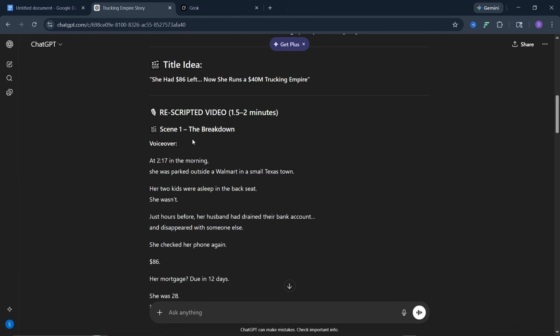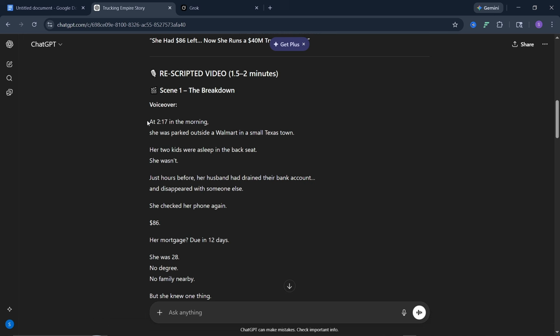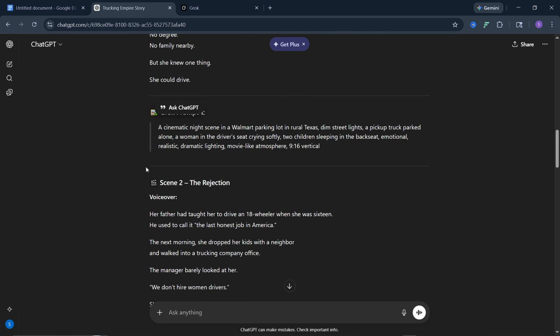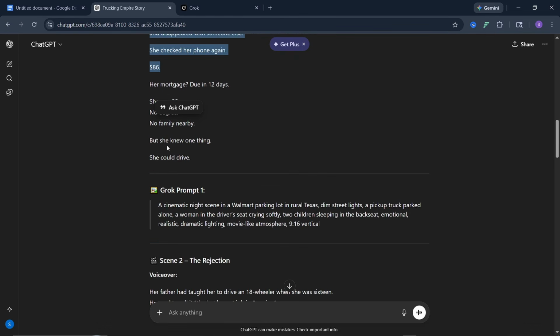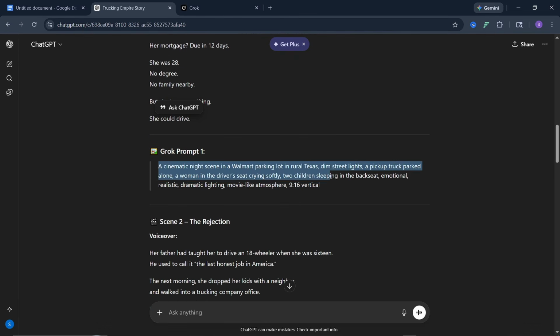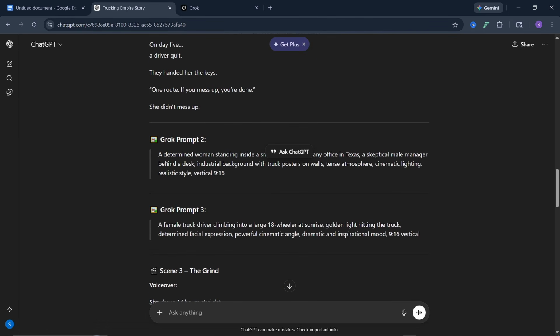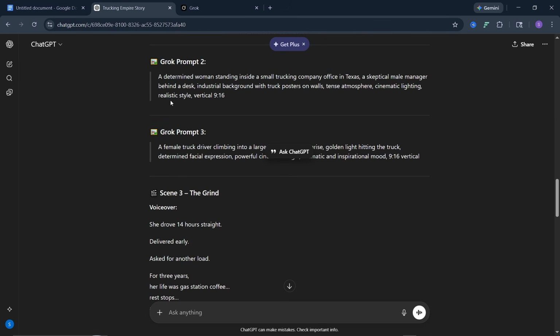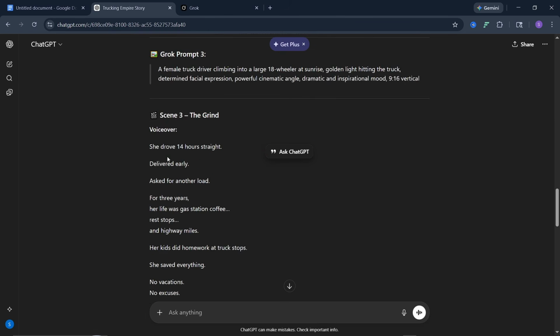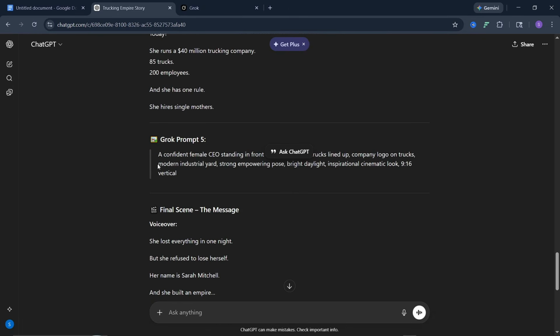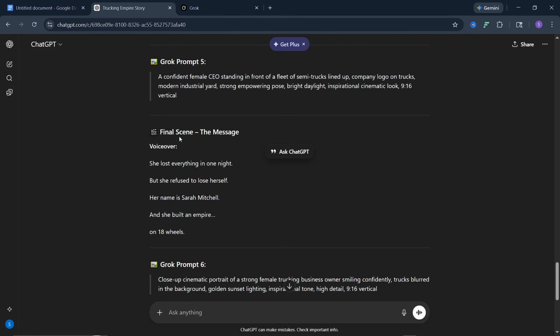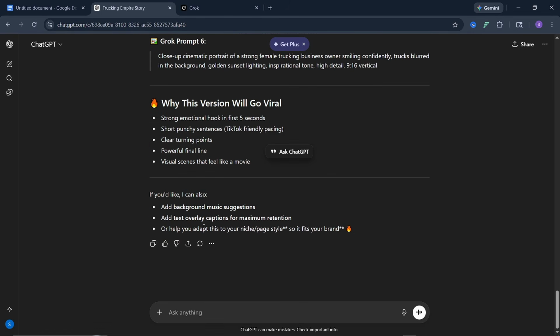So now ChatGPT is done generating the whole script for us. You can see it here. You can see voiceover is given. Once it gives the voiceover like this, it's also going to suggest image prompts. You can see for scene 1, here is the whole generation, and then here is the image prompt as well. For scene 2, here is the image prompt, and it actually suggested 3 images, if I'm not mistaken. Yeah, 3 images for scene 2. For scene 3, here is the image as well. Scene 4, here is the image, and then the final scene as well, here is the image prompt. Which means that every single scene comes with its image prompt. Now we've actually generated the prompts and every single thing.